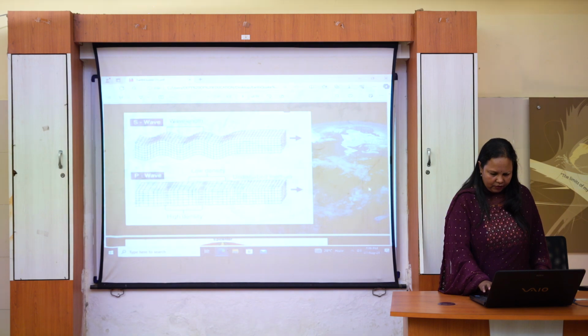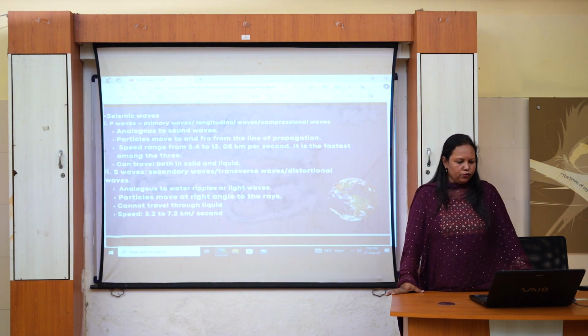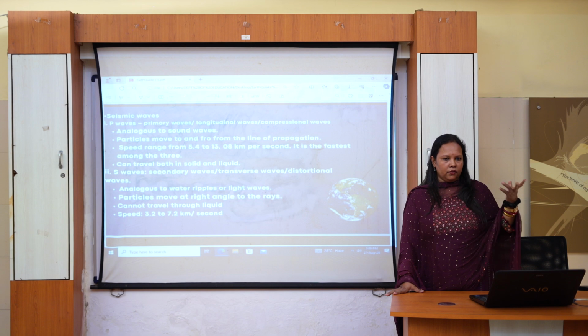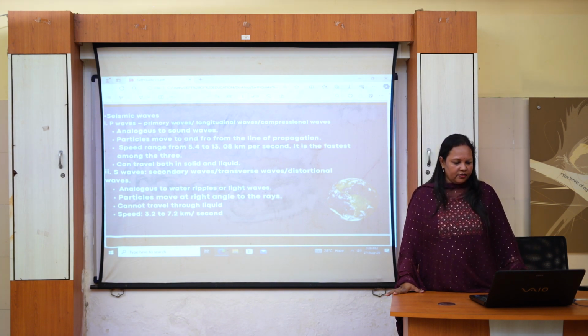So, this is the P wave, and in P waves particles move to and fro along the line of propagation. The speed ranges from 5.4 to 13.08 kilometers per second. It is the fastest among the three. It can travel both in solid and liquid. This is the most prominent, or we can say extraordinary, characteristic of P waves, that they can travel in both solid and liquid.